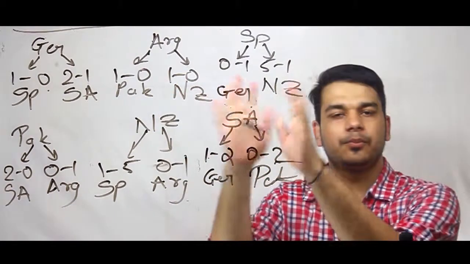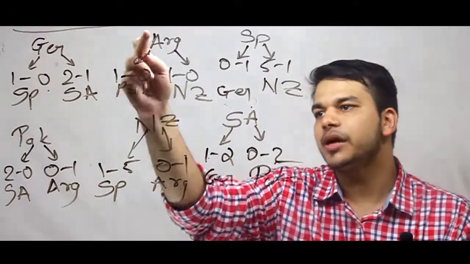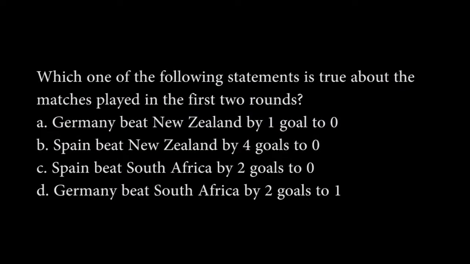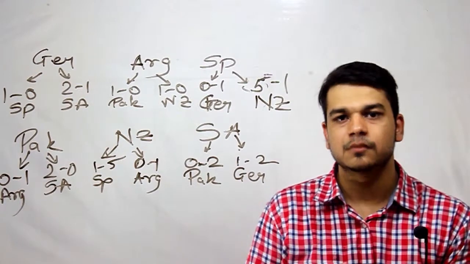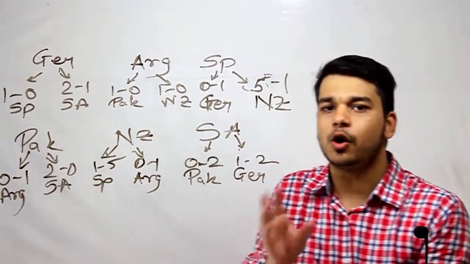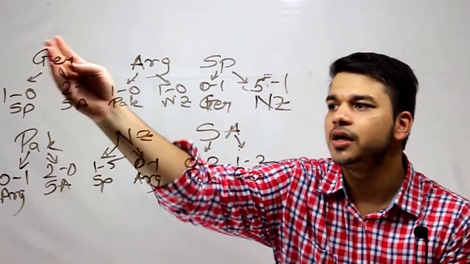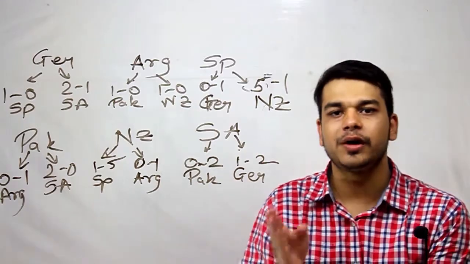So now the table is complete and the only option which is available is Argentina beat Pakistan by 1-0. So we have the score line for the first 2 rounds. So we have to find out the correct option, and if you look closely, you will find option D, which says Germany beat South Africa by 2-1. So the correct option is going to be option D.